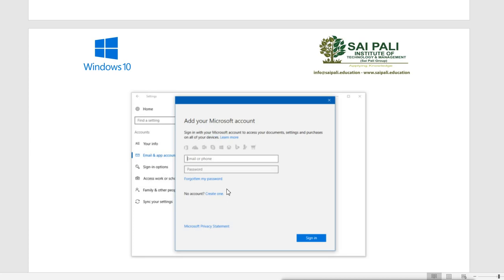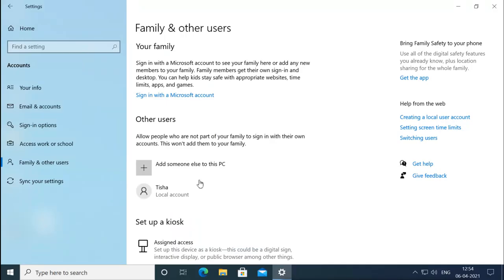You can do that by again using the Settings app, and in the Settings app we have the option to create an email and app account. This account we can also use to access the Windows Store apps. To create this, we can go to the same Windows Settings app. In the Windows Settings app, you will go to email and accounts.